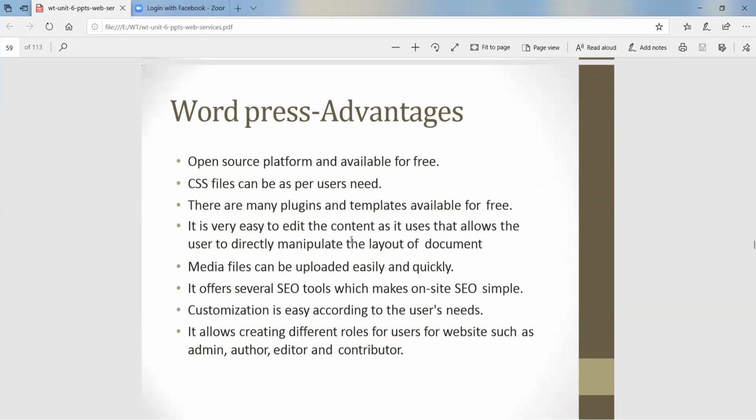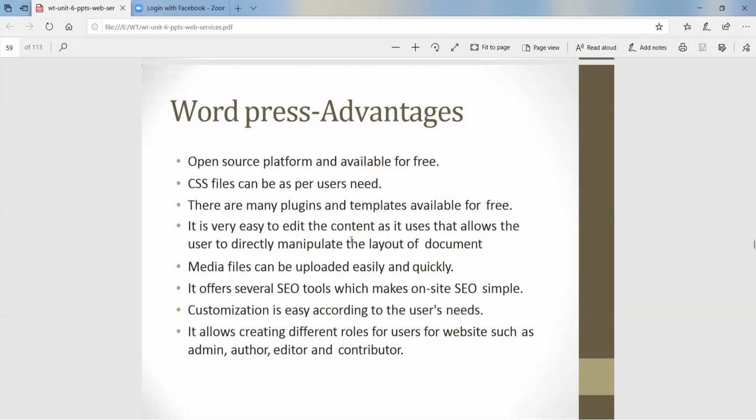Then next, WordPress advantages. Basically, why is it popular? Because no license is required. It is an open source platform and available for free. CSS files can be made as per user needs; otherwise the inbuilt templates and themes can be taken as they are. There are many plugins and templates available for free.